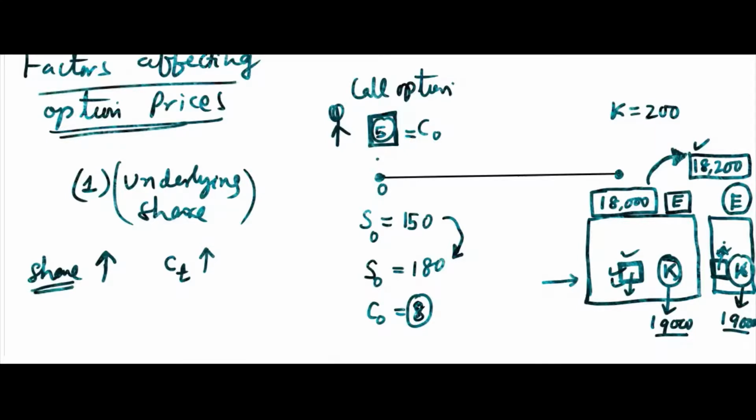If the share price will increase, then the call option price will increase, the put option price will decrease. You think about this, why? We have a small proof also, but just remember this one.